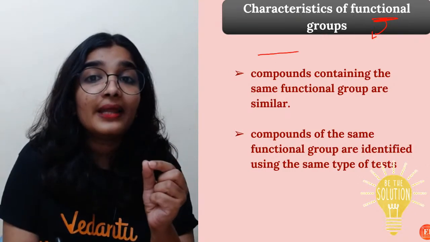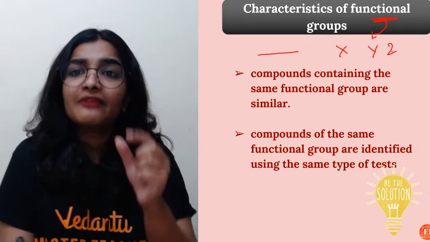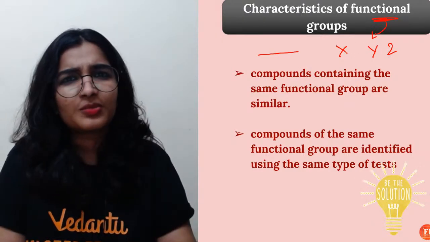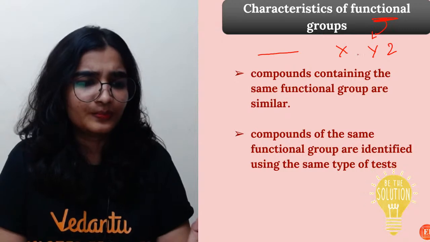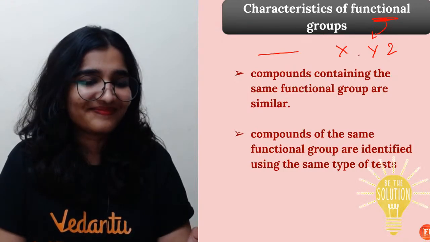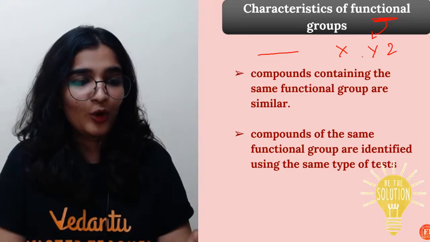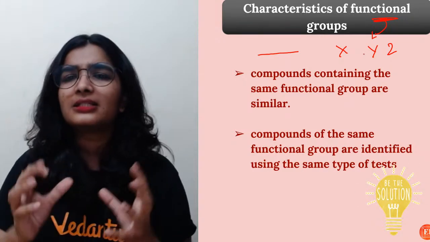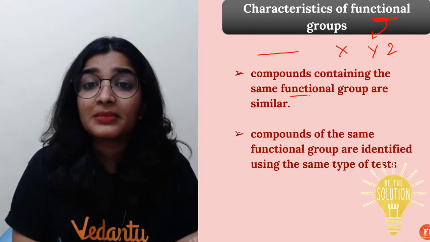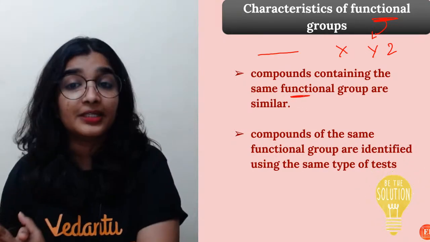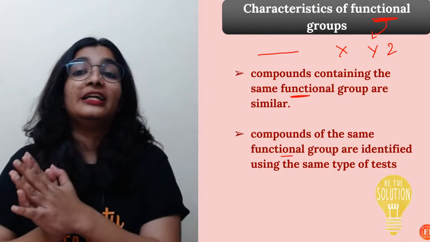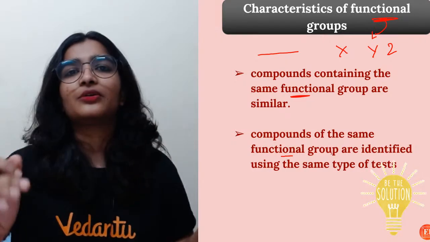So if all the compounds X, Y, Z have the same functional group, don't you think their chemical properties also have to be similar? Yes or no? So that exactly is the reason compounds containing the same functional group are similar. So compounds of the same functional group are identified using the same set of types.